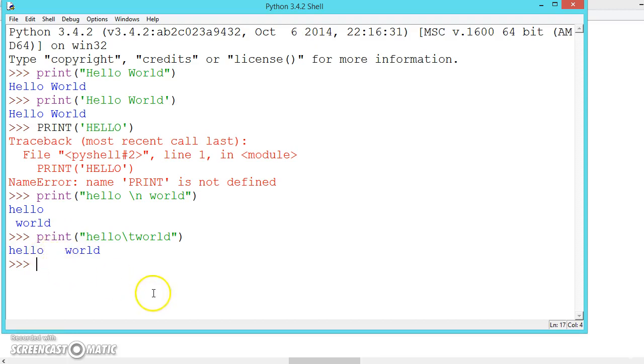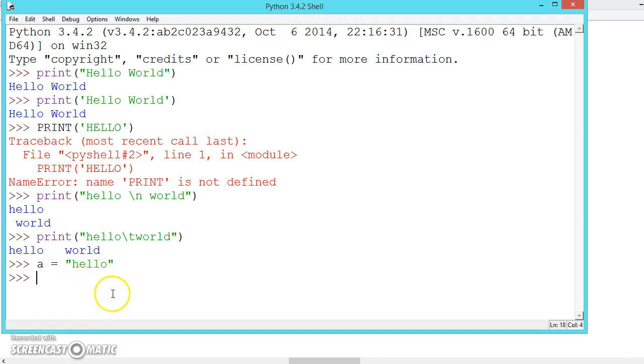So now we can also assign values to a variable. A string is nothing but any character or any number. It will be treated as a string when we enclose it in double quotation or single quotation. Let me write a is equal to hello. Now what we have done is declared a variable a and assigned the value hello. See how easy it is.